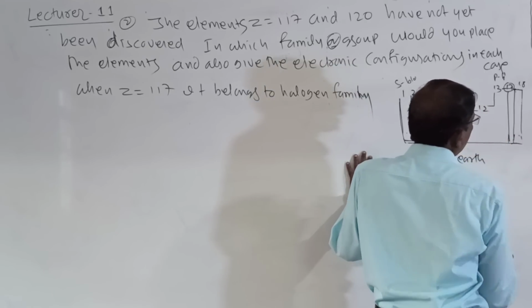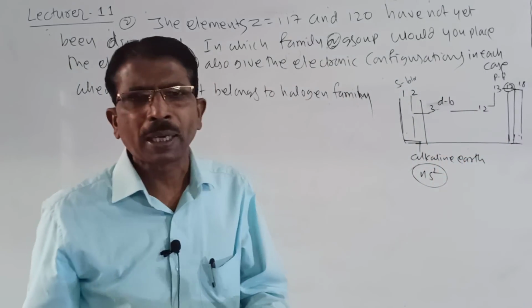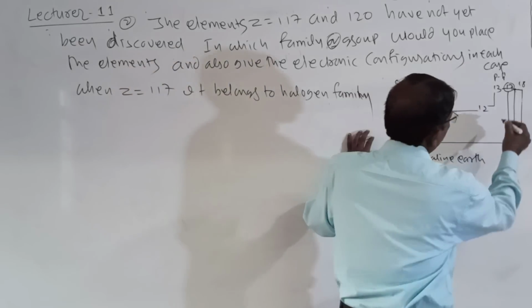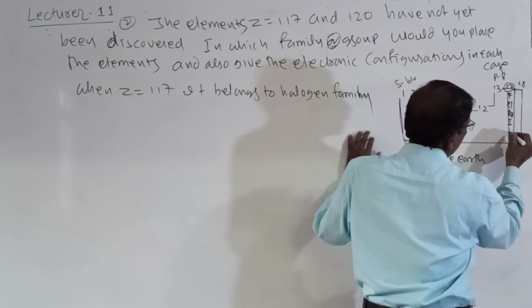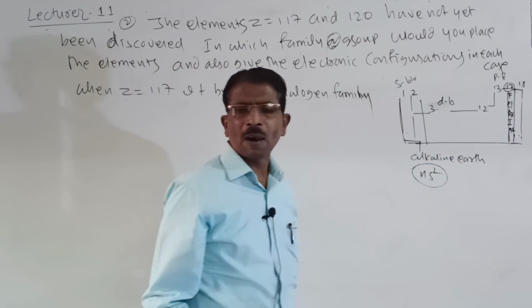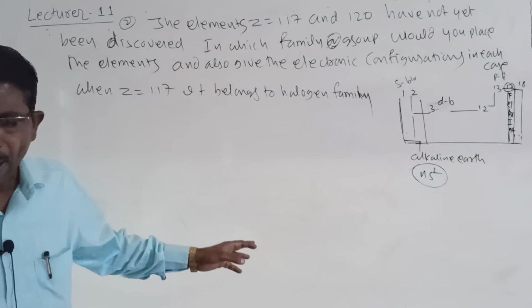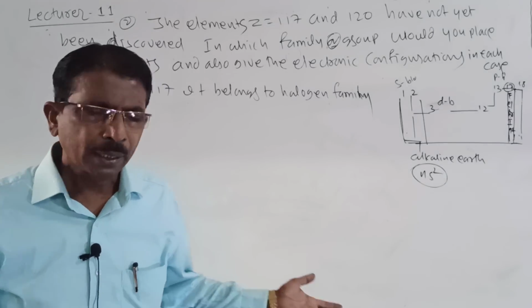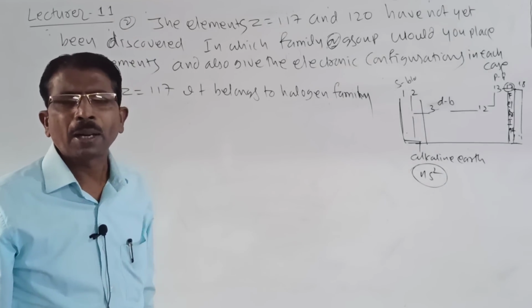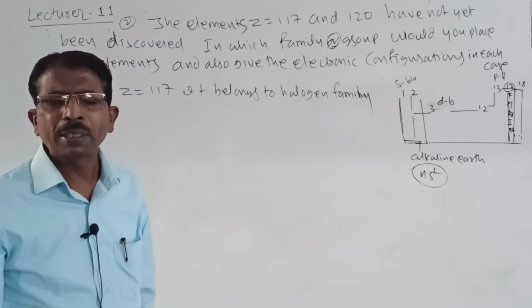117 is there. And here in the halogens, we know fluorine, chlorine, bromine, iodine, and then astatine. And after this you have another electronic configuration. You may also take radon.